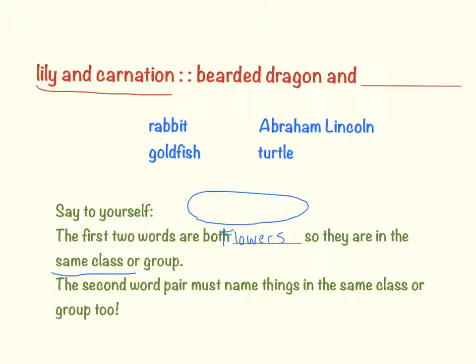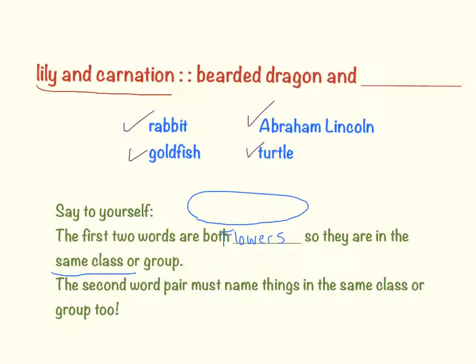Now, I'm going to look at the next group of words. I have bearded dragon. Bearded dragon is not a flower. Although Rita thinks she's beautiful, she's not a flower. She's a bearded dragon. So I need to find something that is the same as a bearded dragon. Here are my possibilities: rabbit, goldfish, Abraham Lincoln, or turtle.